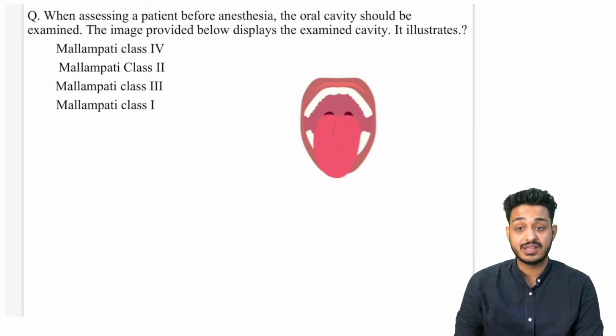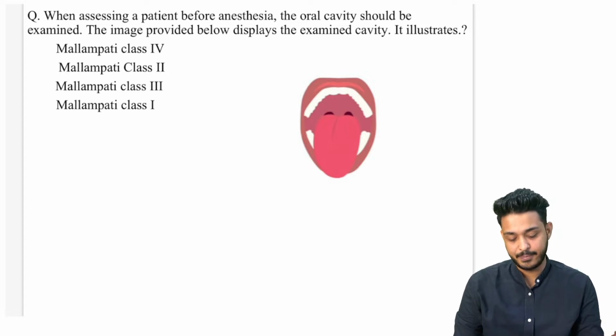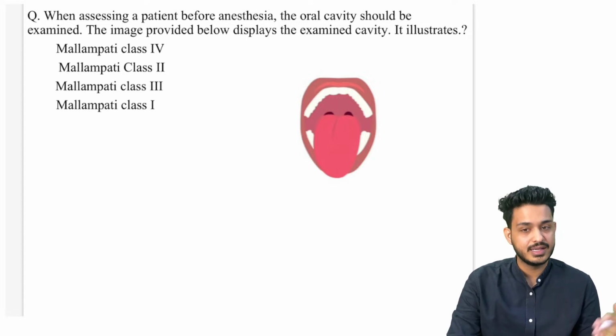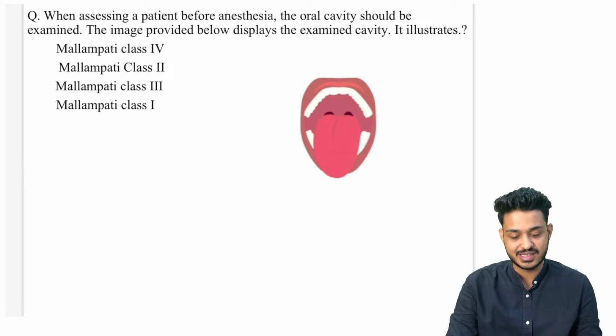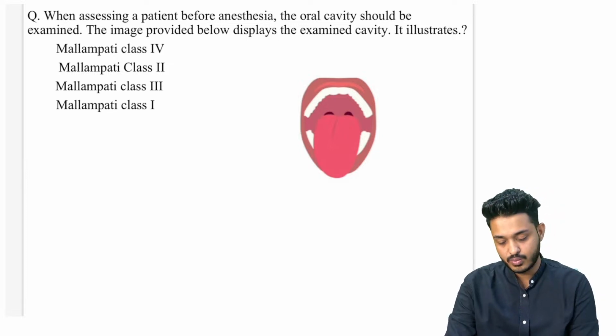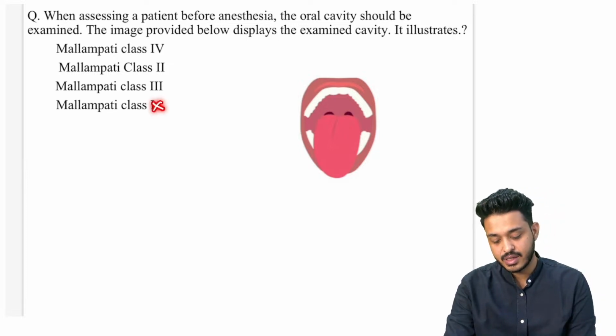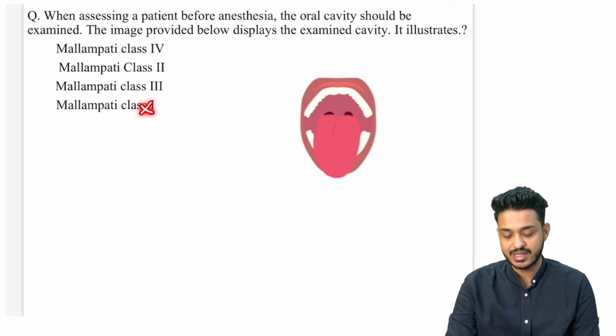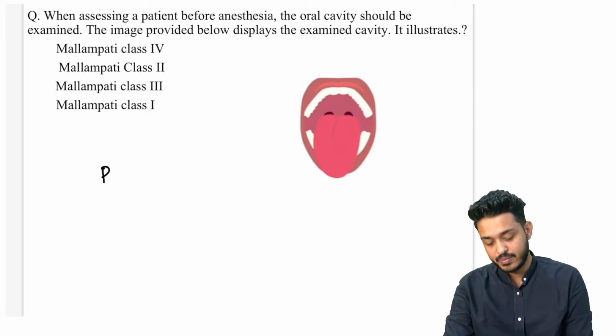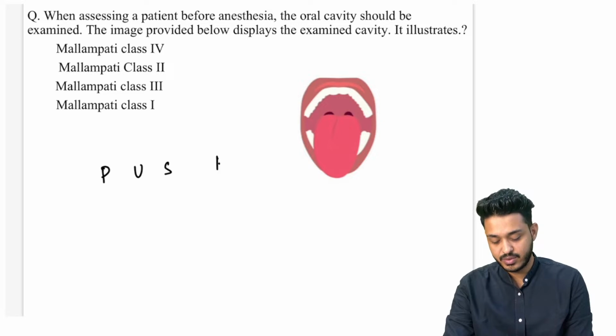Now try to solve this question. We are having, when assessing a patient before anesthesia, the oral cavity should be examined. The image provided below displays the examined oral cavity. Now you try to answer what is this grade. This is your NEET PG previous year question. You have to answer this. So is there everything visible? Everything is not visible, sir. So it cannot be A. You can remember the mnemonic, that is your PUSH.